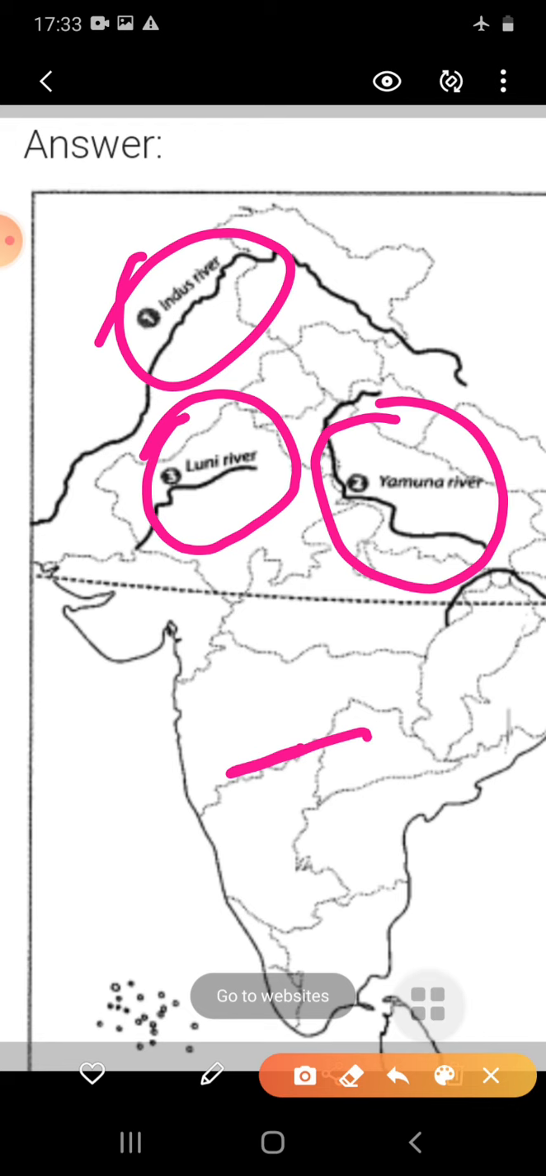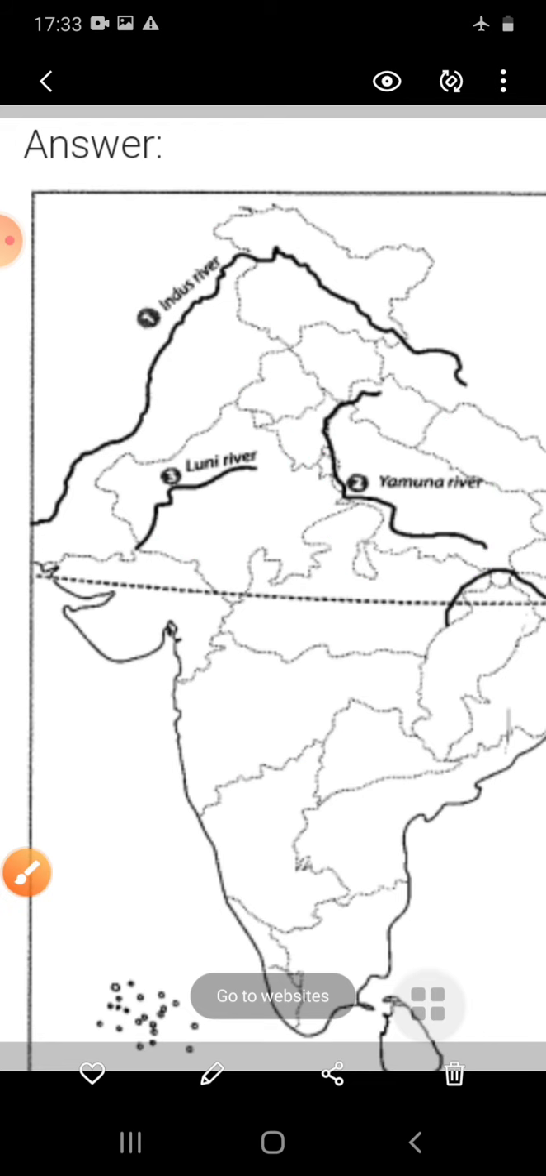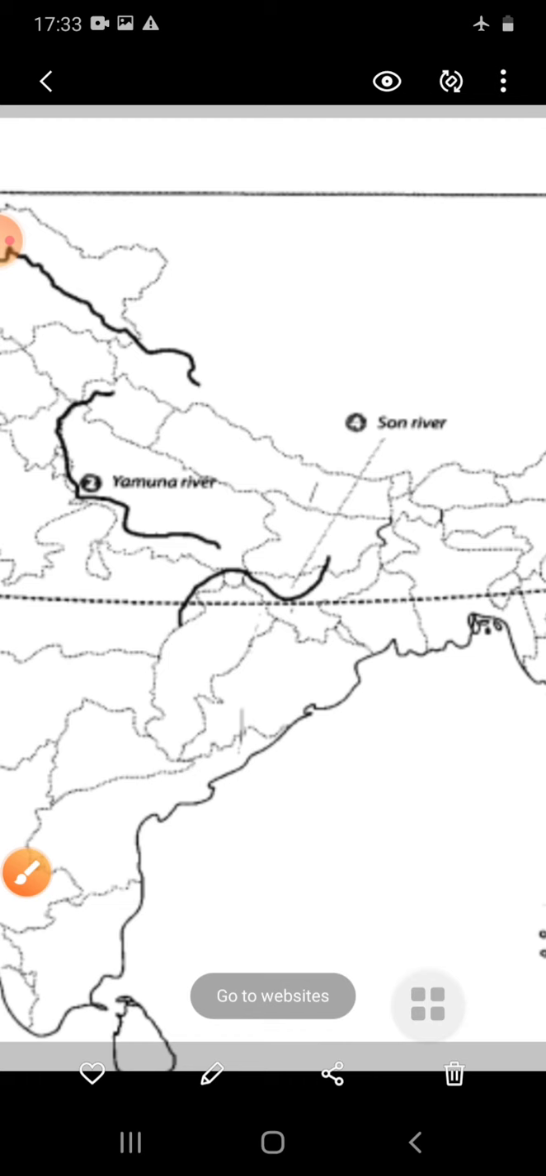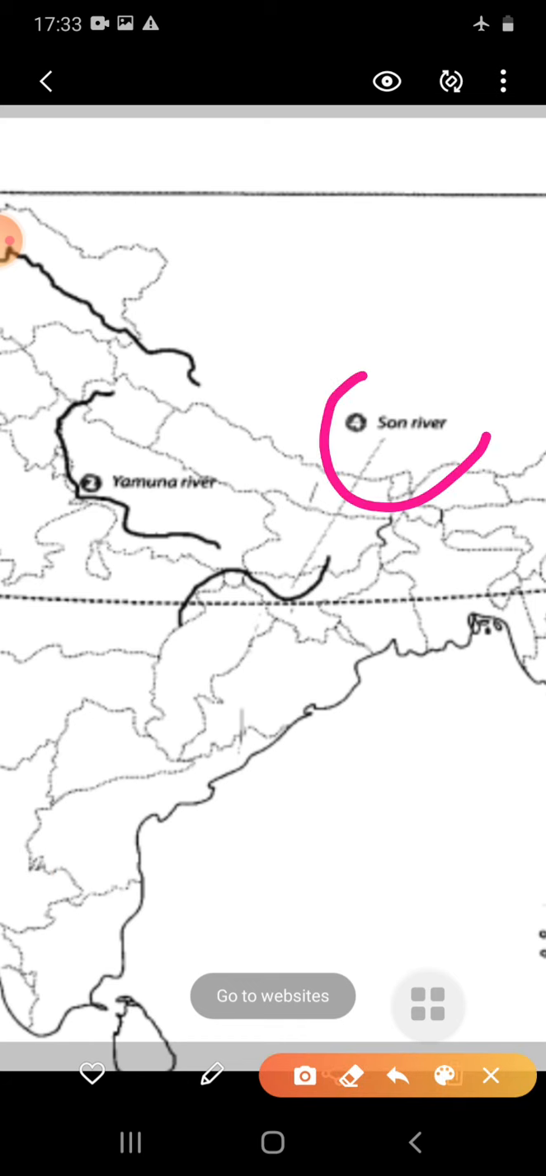Now next one is the Sun river. About the Sun river, students, it is a tributary of the Yamuna and it carries a large volume of water. The Ganga flows eastwards till Farakka in West Bengal. So students, the Sun river is a tributary of which river? It is a tributary of the Yamuna river.